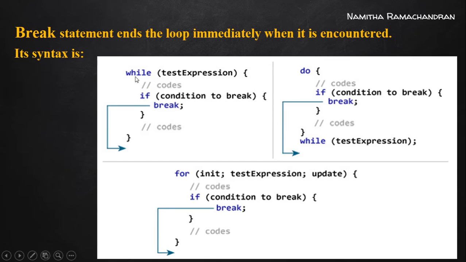This is the case of a while loop along with a break statement. If this test expression or while condition becomes true, then control transfers inside the while body. Here it is an if condition. If this condition becomes true, then we execute the body of this if. Inside this if body, we can see the break statement. While executing this break statement, control immediately transfers from this loop to the outside of this loop.